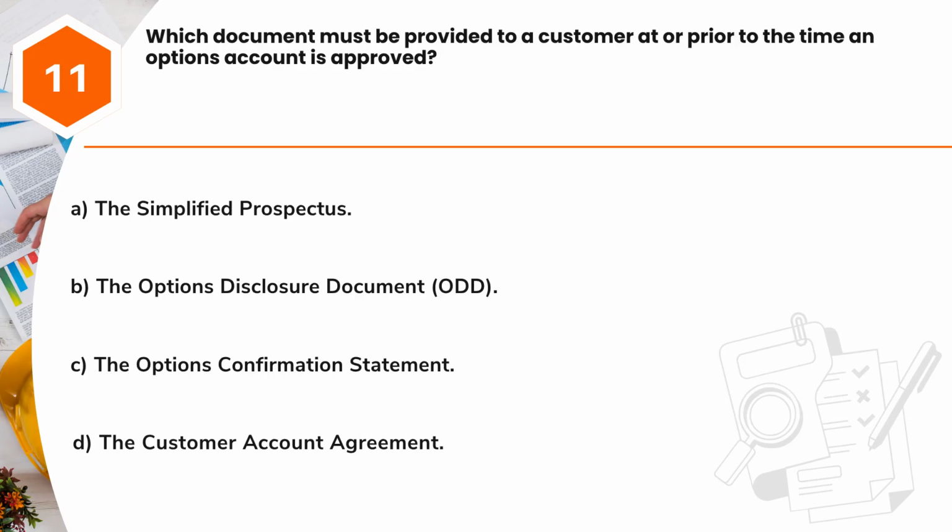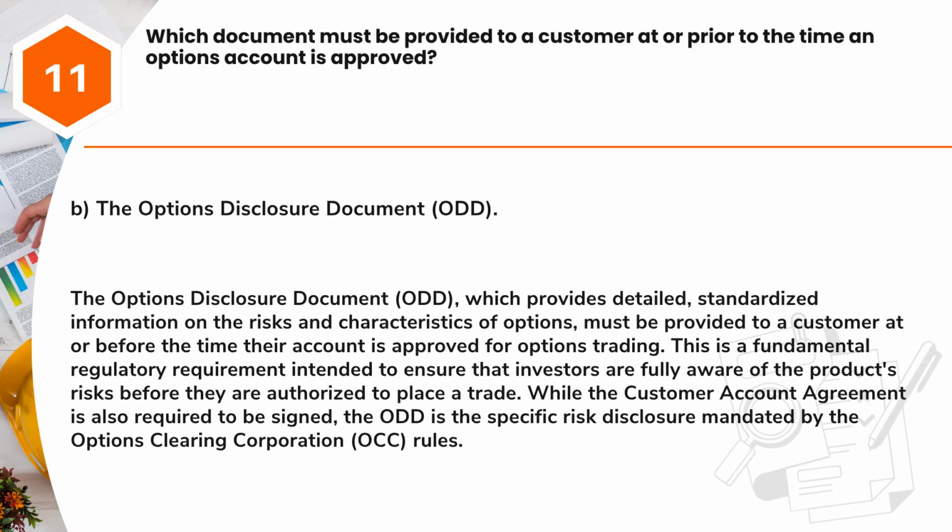Question 11. Which document must be provided to a customer at or prior to the time an options account is approved? A. The simplified prospectus. B. The options disclosure document, ODD. C. The options confirmation statement. D. The customer account agreement. Answer, B. The options disclosure document, ODD.